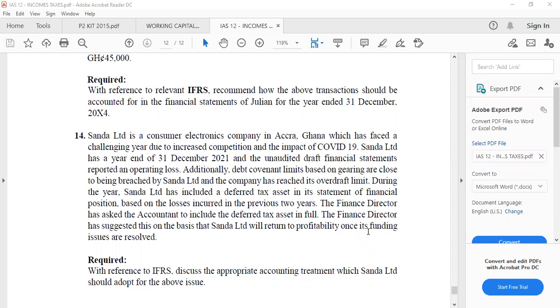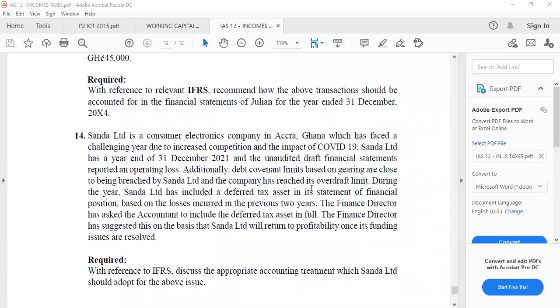So if you want to answer this question, you first state what the standard says about deferred tax asset relating to operating loss. What does the standard say? According to IAS 12, deferred tax relating to operating losses or unutilized losses, you can only make a provision for deferred tax to the extent that the company is sure that future profit will be available against which the operating loss will be written against.